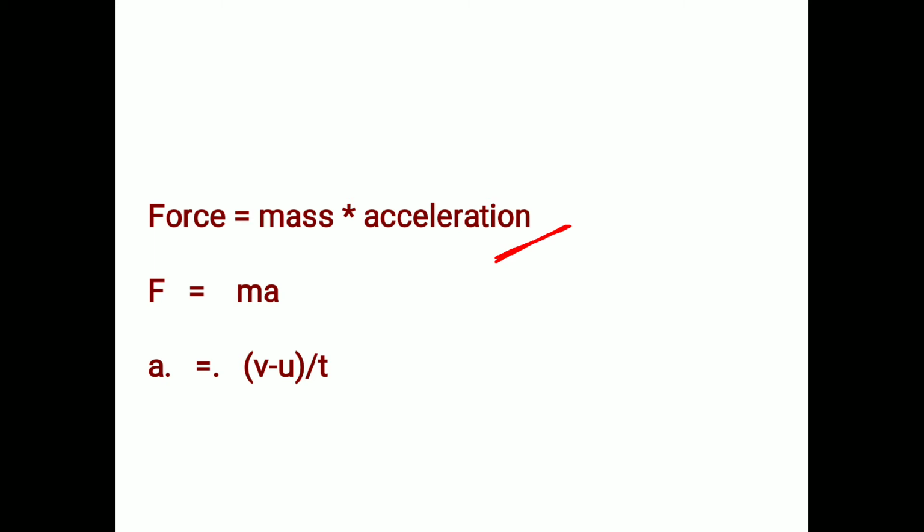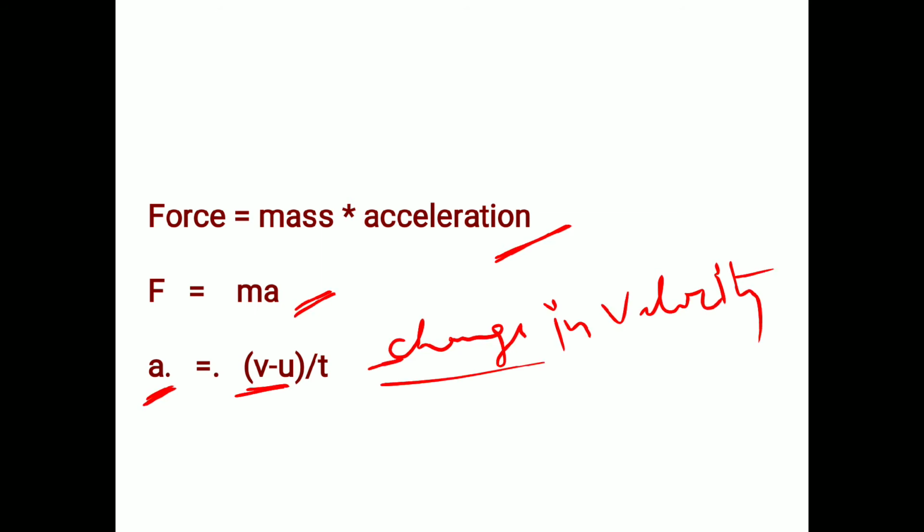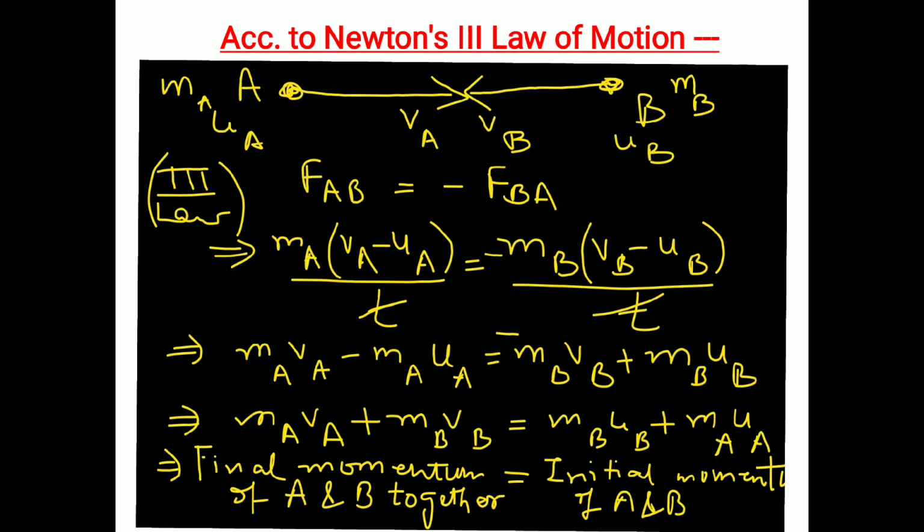Force is equal to mass into acceleration, and symbolically it is represented as F equals ma, where a is acceleration. According to the definition, acceleration is change in velocity per unit time, or rate of change of velocity. So v minus u is the change in velocity and t is time. Fine, because you will be needing these formulas to derive that equation, and this is from the second law of motion. F equals ma has been derived from the second law of motion. If you want to recapitulate that topic, you can watch my video in which I have elaborated the second law of motion. Now moving to the next slide.